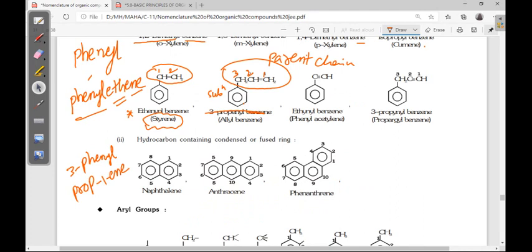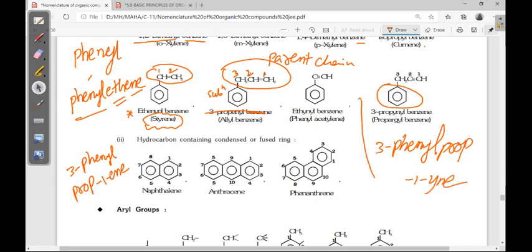So here we can take this name as a substituent, so 3-phenylprop-1-ene, right? This is the IUPAC name. Here they gave it as a benzene derivative, but that is the old nomenclature, this is the new.